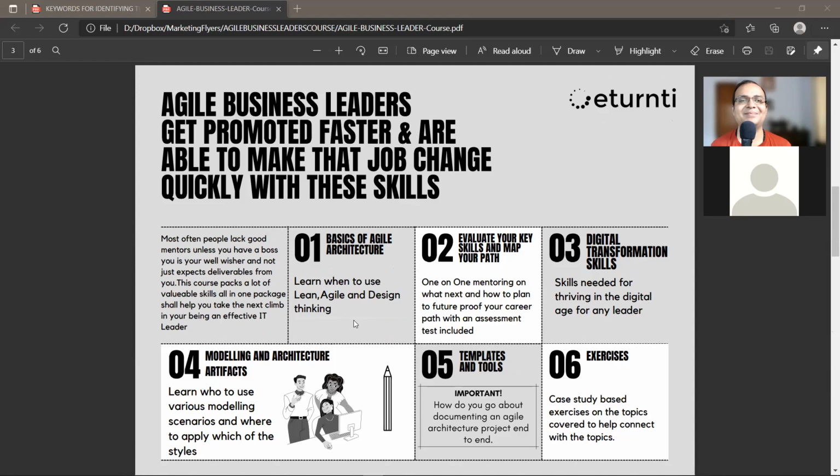And what is the duration of this course? You'll get 1 year access to all the material. If for some reason you're not able to access this material during that year, you can send me a request. I can extend it for another 6 months or 1 more year. Okay. And are there any live classes in this also?